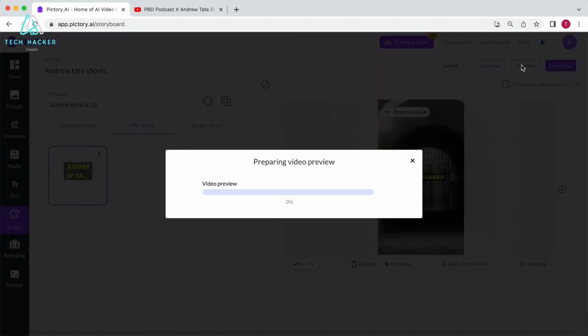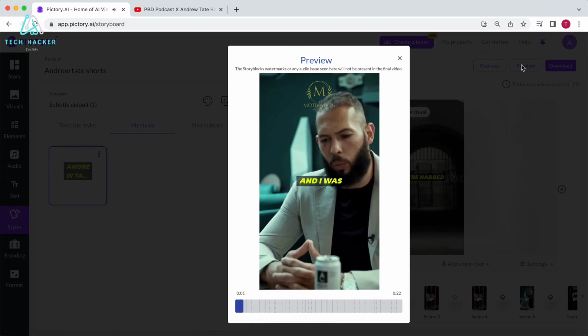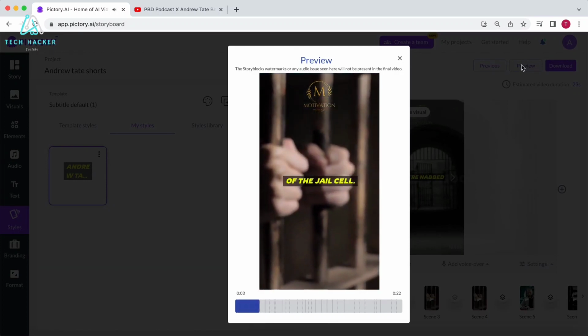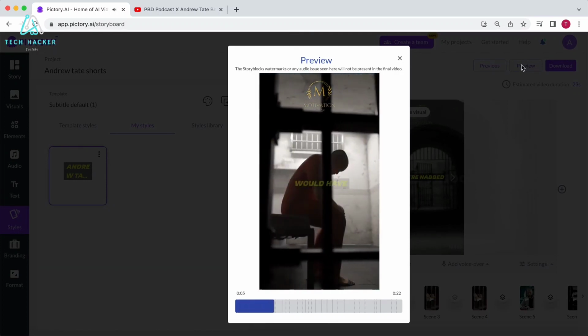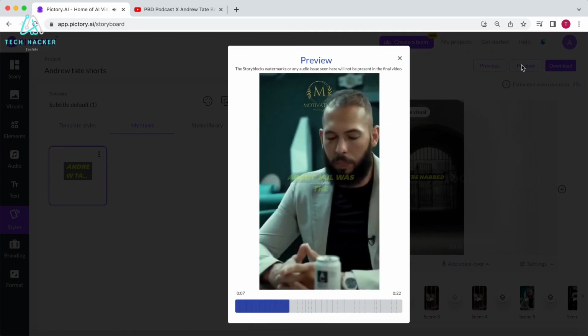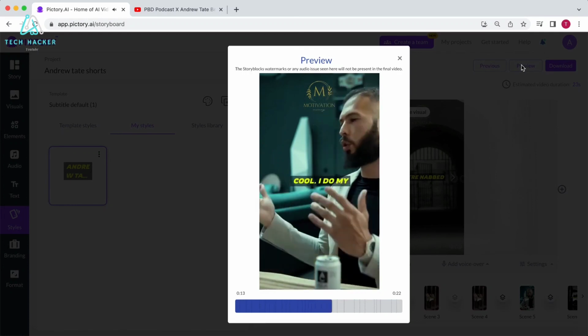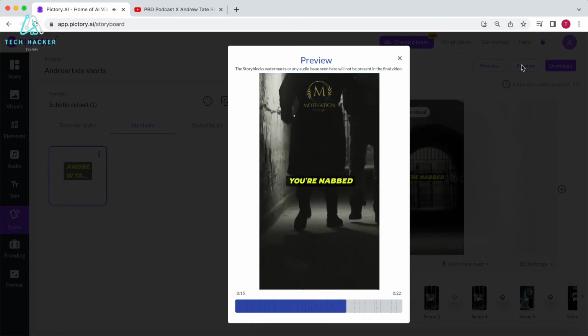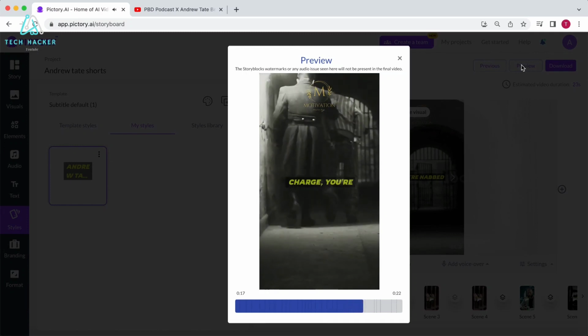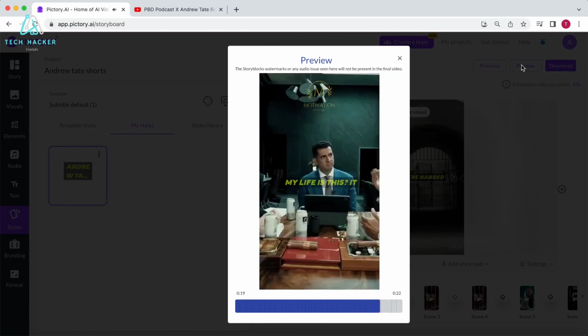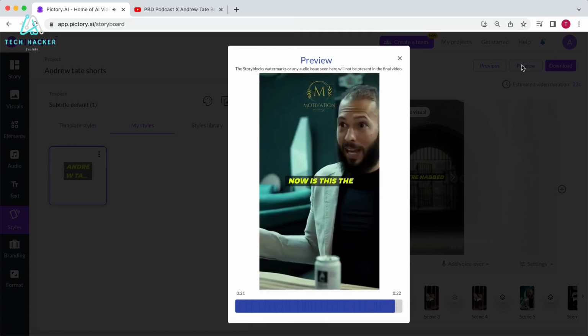Let's have a look. Jail was terrible and I was miserable inside of the jail cell. It's a good thing depression isn't real, because I would have been depressed. And I think the scariest thing about jail was the uncertainty of it all. If they would have said to me, you're in jail for 92 days or even 5 years, you've got 5 years, cool, I do my time. But when you're nabbed and thrown in a cell without charge, you're like, well, how long is this my life? Is this it now? Is this the end of the story?